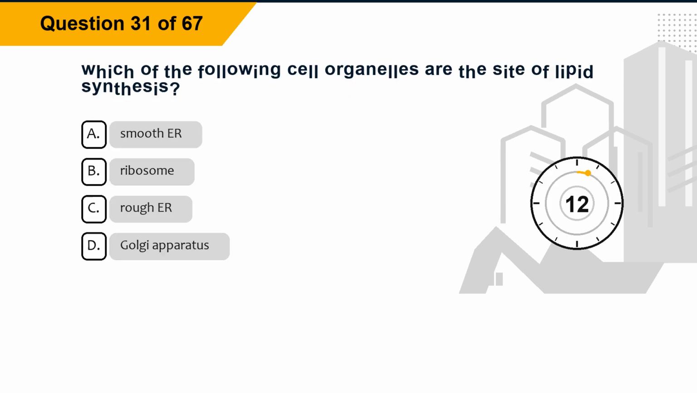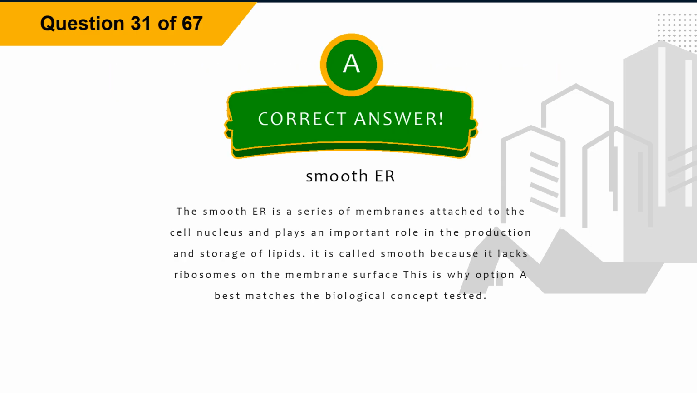Question 31. Which of the following cell organelles are the site of lipid synthesis? Option A, smooth ER. Option B, ribosome. Option C, rough ER. Option D, Golgi apparatus. The correct answer is option A, smooth ER. Explanation. The smooth ER is a series of membranes attached to the cell nucleus and plays an important role in the production and storage of lipids. It is called smooth because it lacks ribosomes on the membrane surface. This is why option A best matches the biological concept tested.